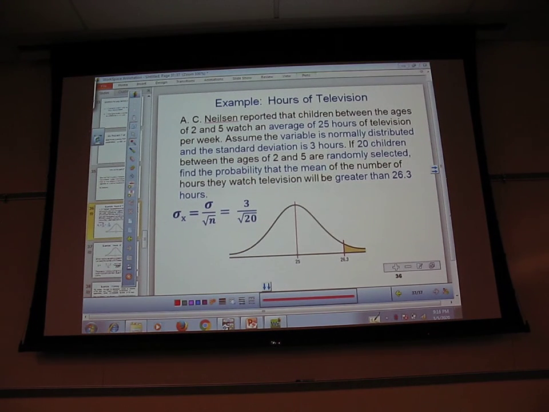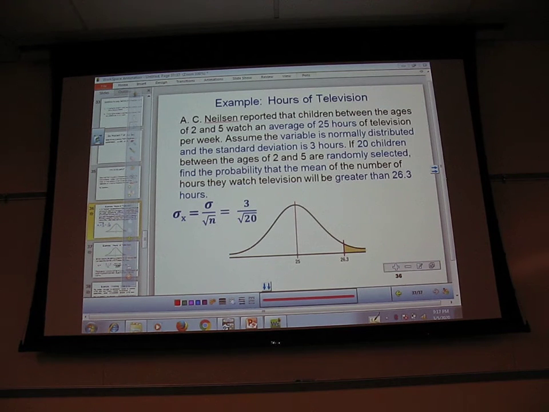Rosa, go ahead and read. C. Nielsen reported that children between the ages of 2 and 5 watch an average of 25 hours of television per week. Assume the variable is normally distributed and the standard deviation is 3 hours. If 20 children between the age of 2 and 5 are randomly selected, find the probability that the mean of the number of hours they watch television will be greater than 26.3 hours. Great. So here, let's see the things that are really important to us.